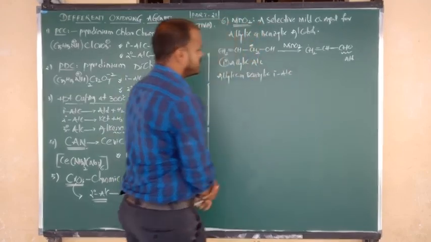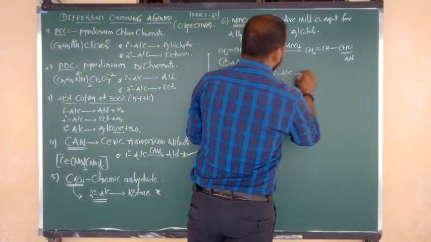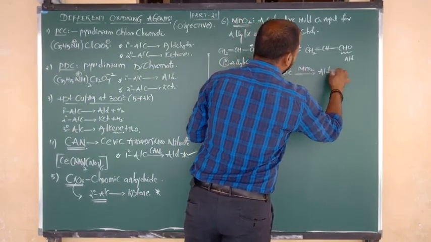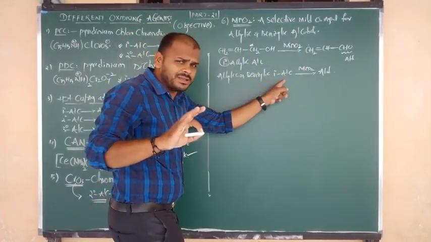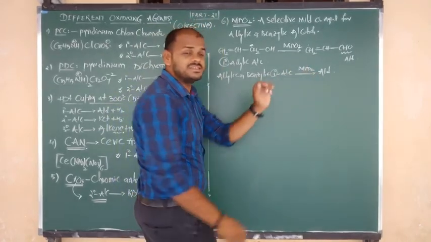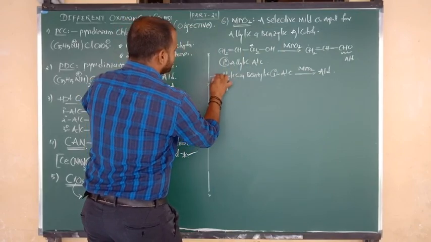Primary alcohols. Allylic and benzylic primary alcohols upon oxidation with MnO2 change into the aldehyde. Maybe allylic alcohol, maybe benzylic alcohol, whatever that may be, but both are primary. Primary alcohol must change into aldehydes. Let us go for the same thing again.